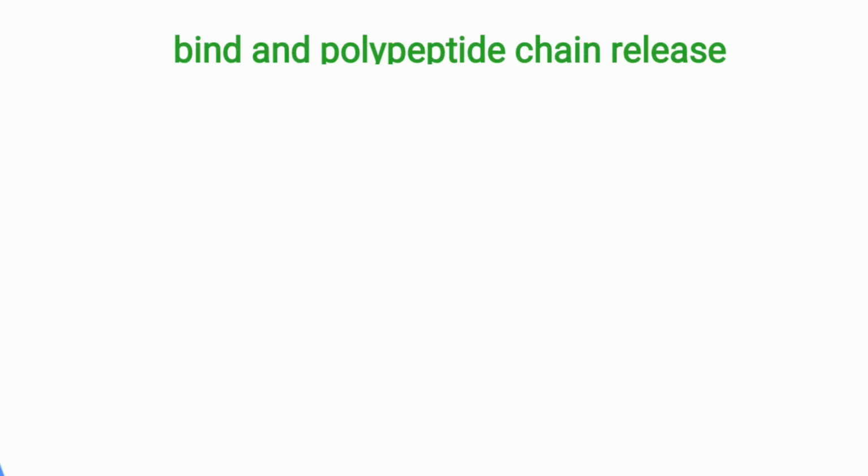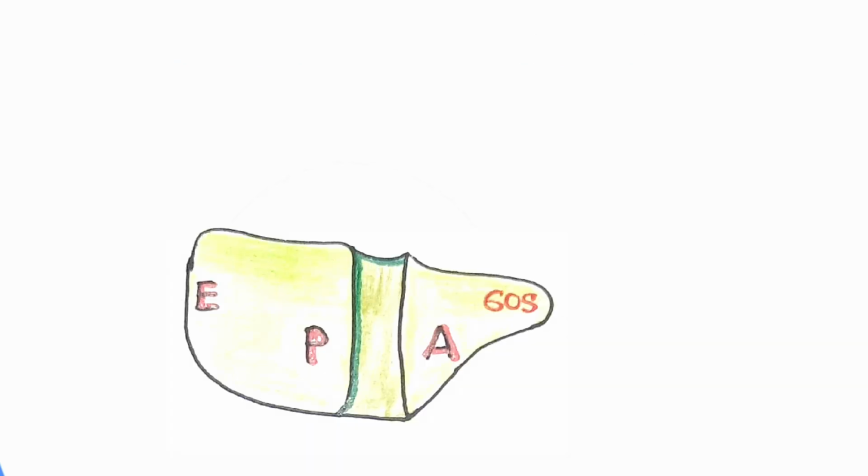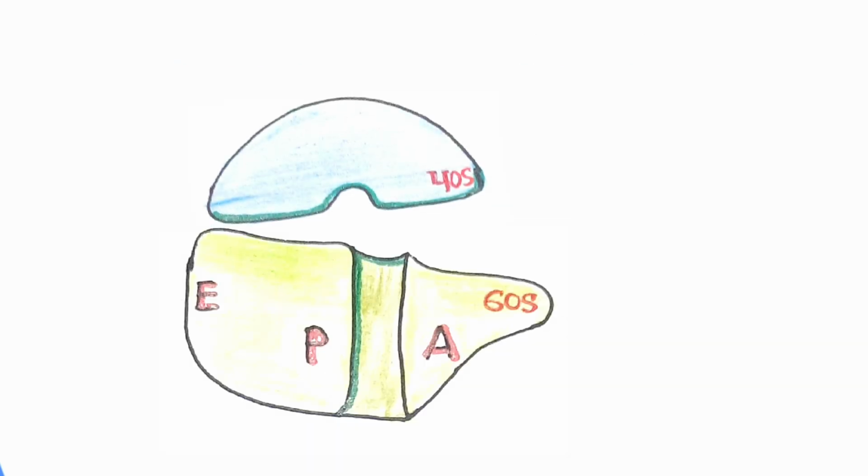For this step, eukaryotic release factors eRF1 and eRF3 bind, and the polypeptide chain is released, and the ribosomal units separate. This step is called dissociation.